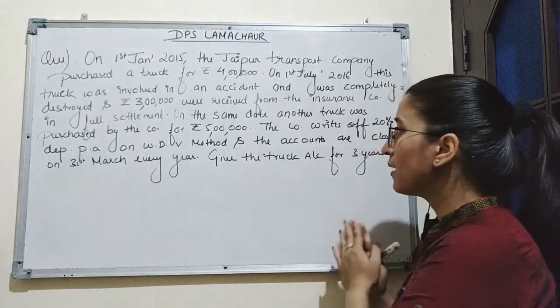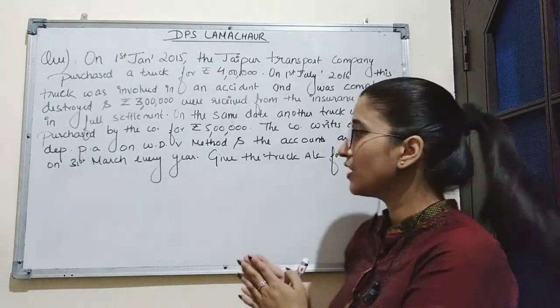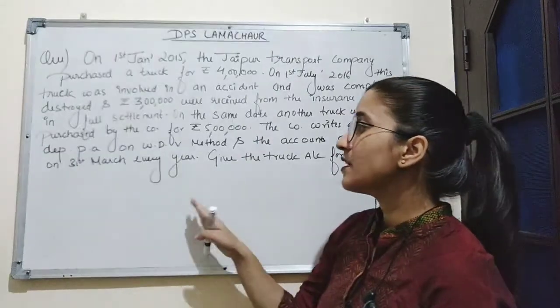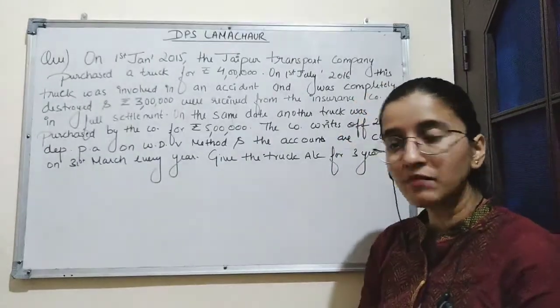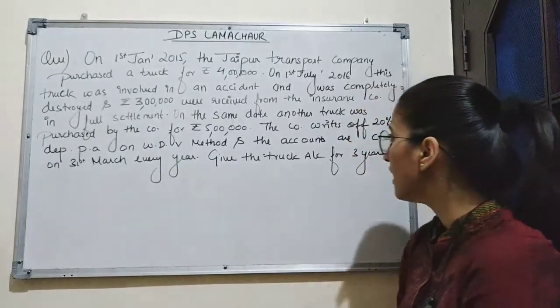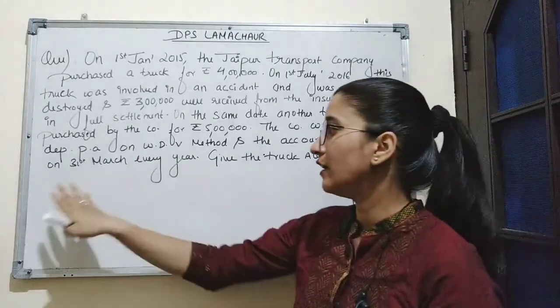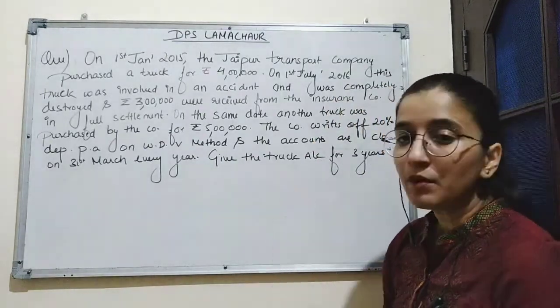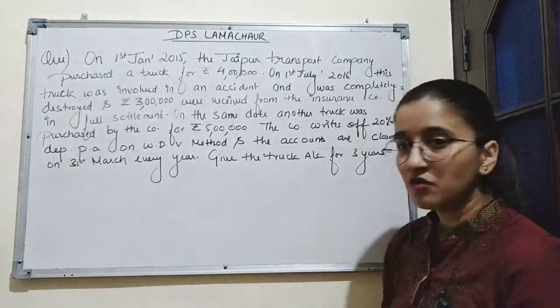The company is charging depreciation at the rate of 20% per annum on the written down value method. Accounts are closed at the end of the year, which is 31st March every year. You have to prepare the truck account for 3 years.